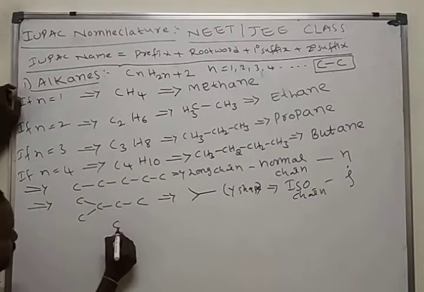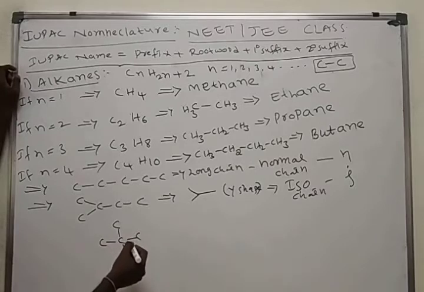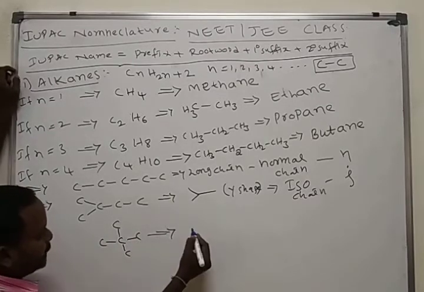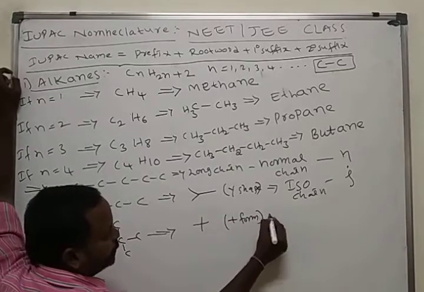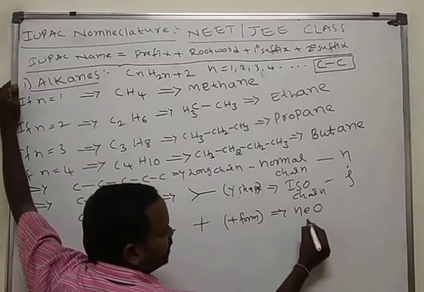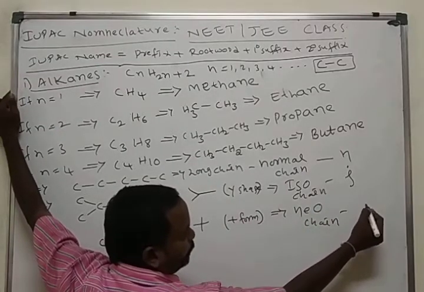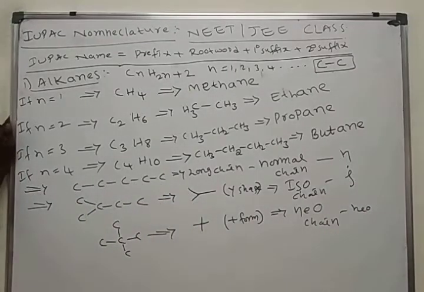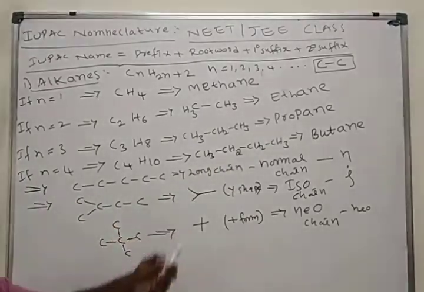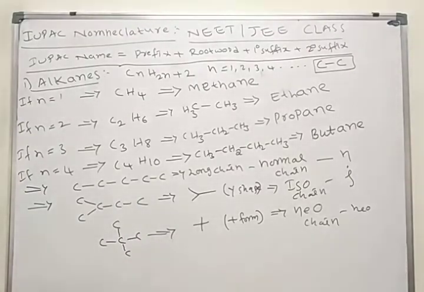If carbon atoms are present like this, one carbon attached to four carbon atoms, this we call plus form. This we call neo chain. Here indicate with neo. This is also one type of chain. If carbon atoms are present in long straight chain, normal; Y shape, iso; plus form, neo.